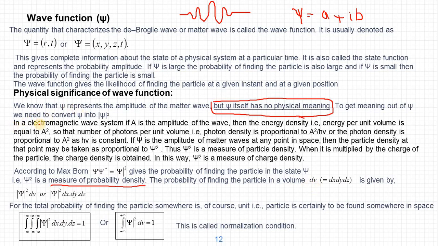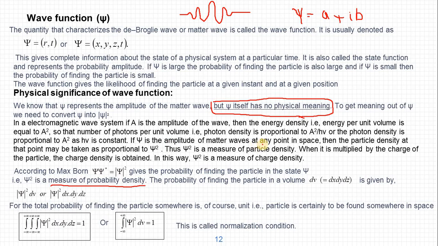Also, in an electromagnetic wave system, if A is the amplitude of the wave, then the energy density, that is energy per unit volume, is equal to A square. So A into A will give you the energy density, energy per unit volume. The number of photons per unit volume, that is the photon density, is proportional to A square by h nu. If A square is the energy density, then A square by h nu will give the photon density. So the photon density is proportional to A square, as h nu is a constant.